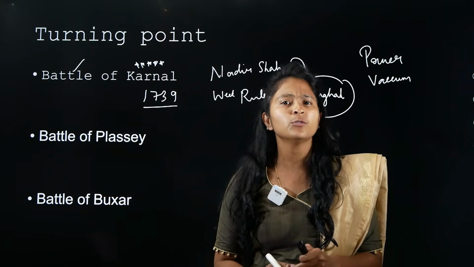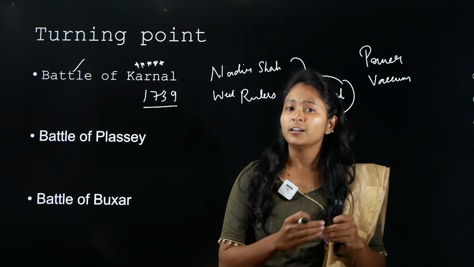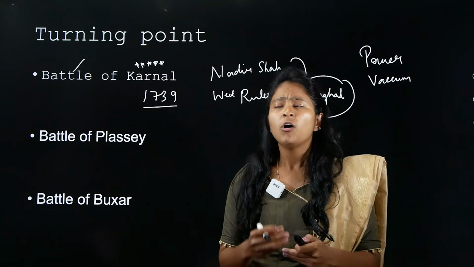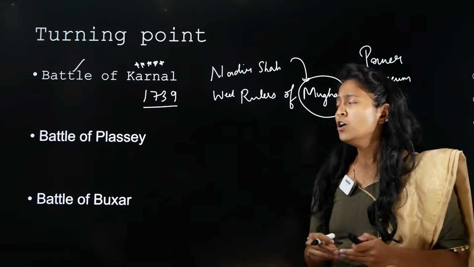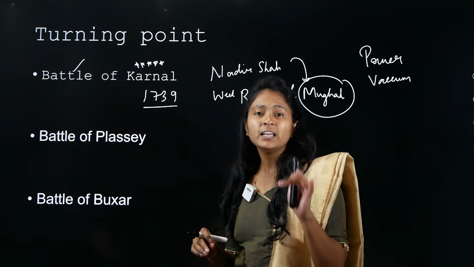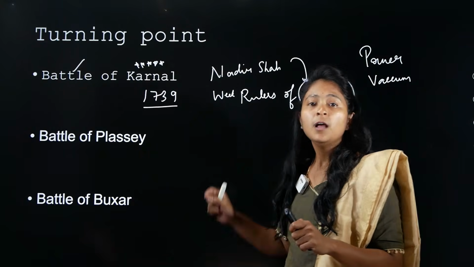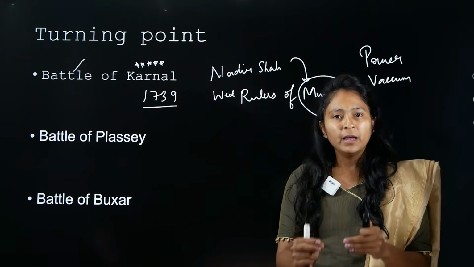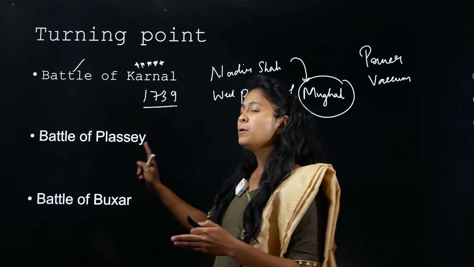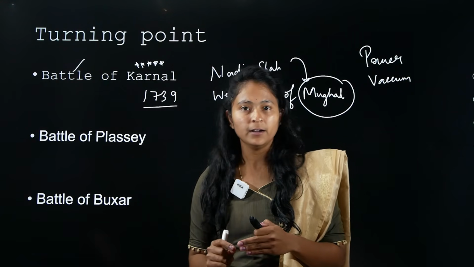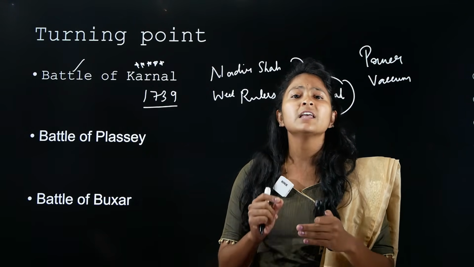And if we are able to take control of India, we will become very, very rich. That is what they knew, or that is what they were aware about. Right? So the Battle of Karnal in 1739, Nadir Shah's invasion basically, made a gateway for the British people to do administration in India. Okay? This is called imperialism.